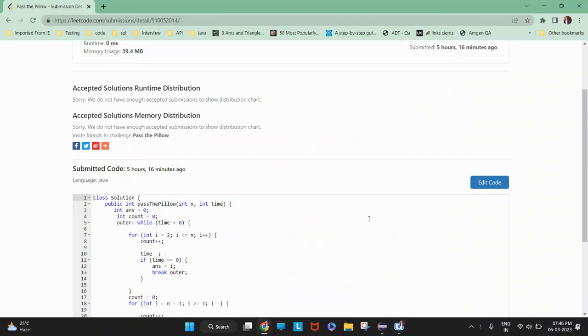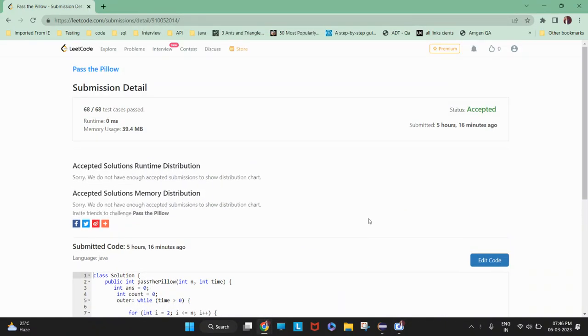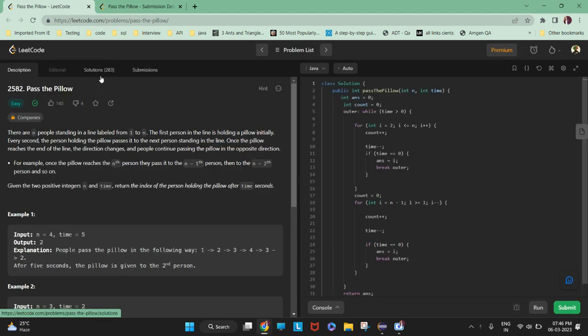Hi guys, so today's question is of easy complexity, that is Pass the Pillow. You need to pass the 68 test cases. So let me take you to the problem statement. There are n people standing in line labeled from 1 to n.